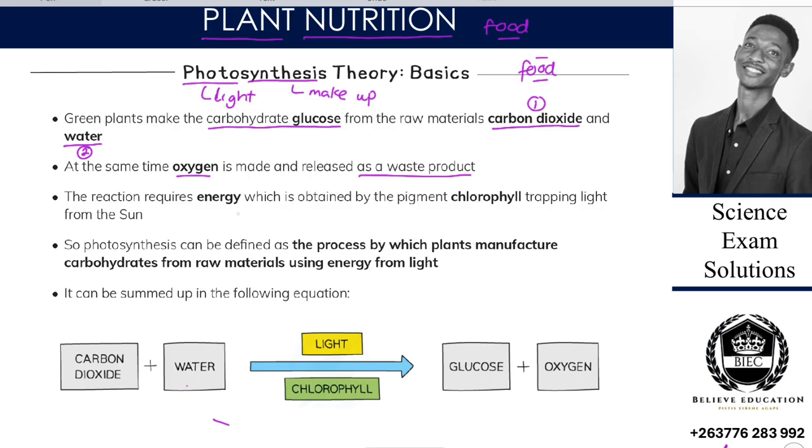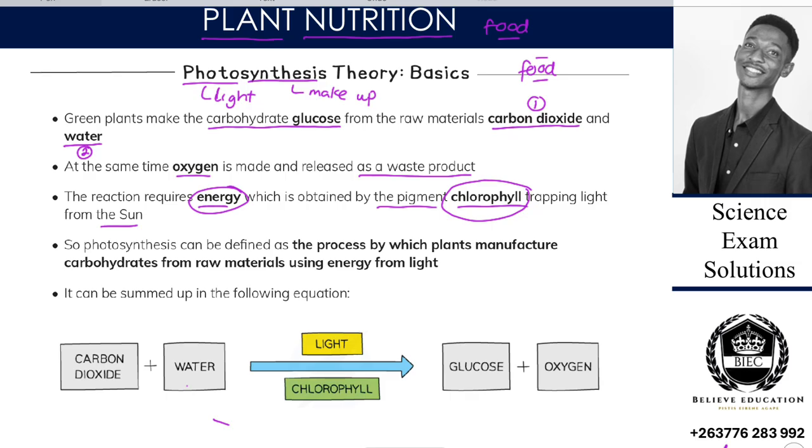So the reaction requires energy, which is obtained by the pigment chlorophyll trapping light from the sun. So what is happening? We are saying that this process photosynthesis kuti we require some sort of energy such that that reaction can occur. So for that reaction to occur, that energy is absorbed by a pigment which is called